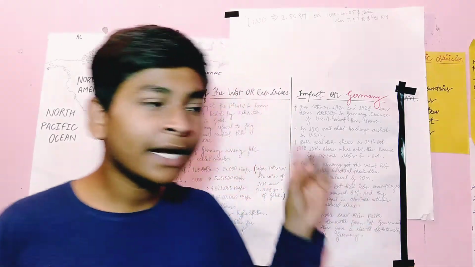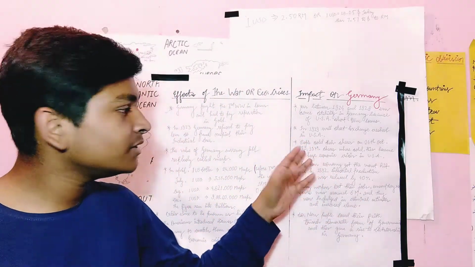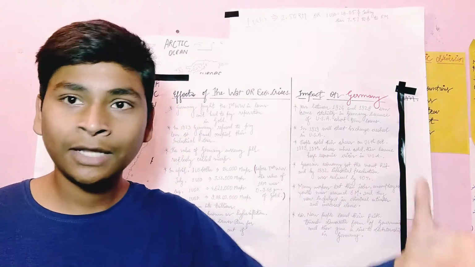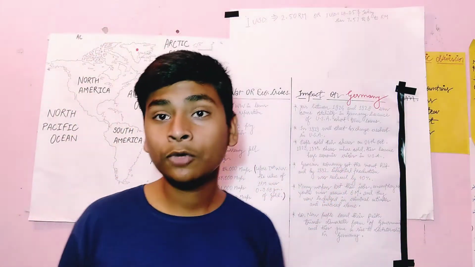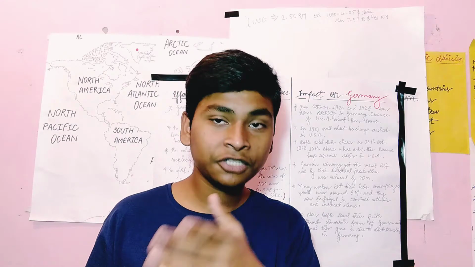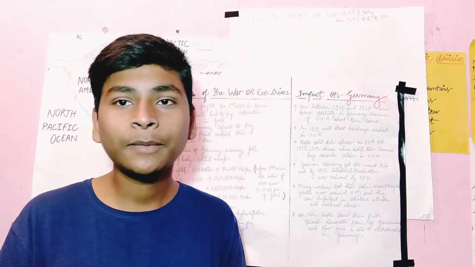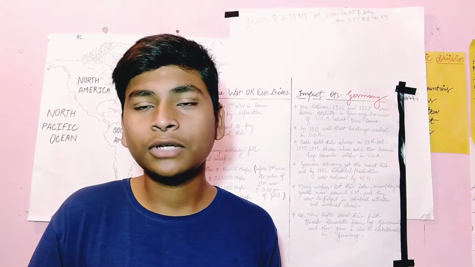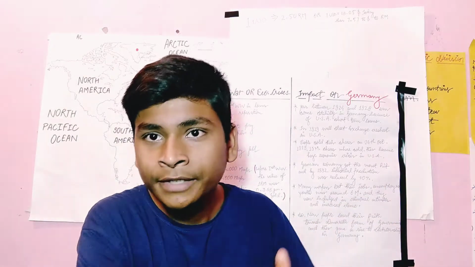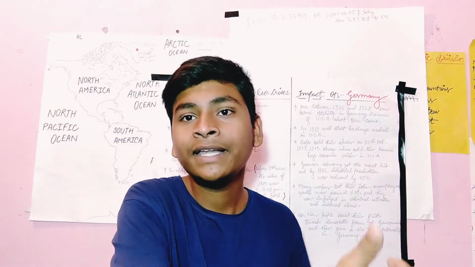If you want to know, the Wall Street Exchange is a stock market located in the US, and in 1929 it fell very badly. This is a stock market where shares are given by persons. If you want to know more about shares, I will tell you in economics when I start it, but right now it is history. Let me give you some introduction about stocks and shares. When you give some amount of money, the company or organization you give your money to will invest it somewhere, and when it invests, it will get some profit on it. It depends upon the situation. It is not fixed.